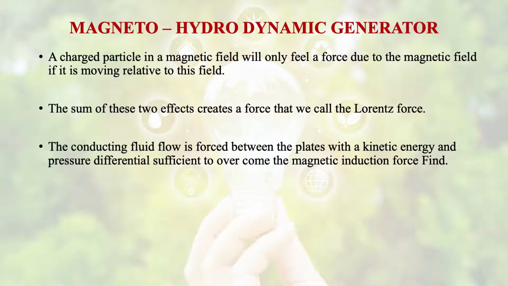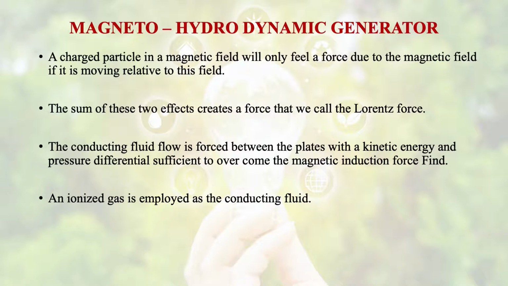The conducting fluid flow is forced between the plates with a kinetic energy and pressure differential sufficient to overcome the magnetic induction force, that is F_ind.